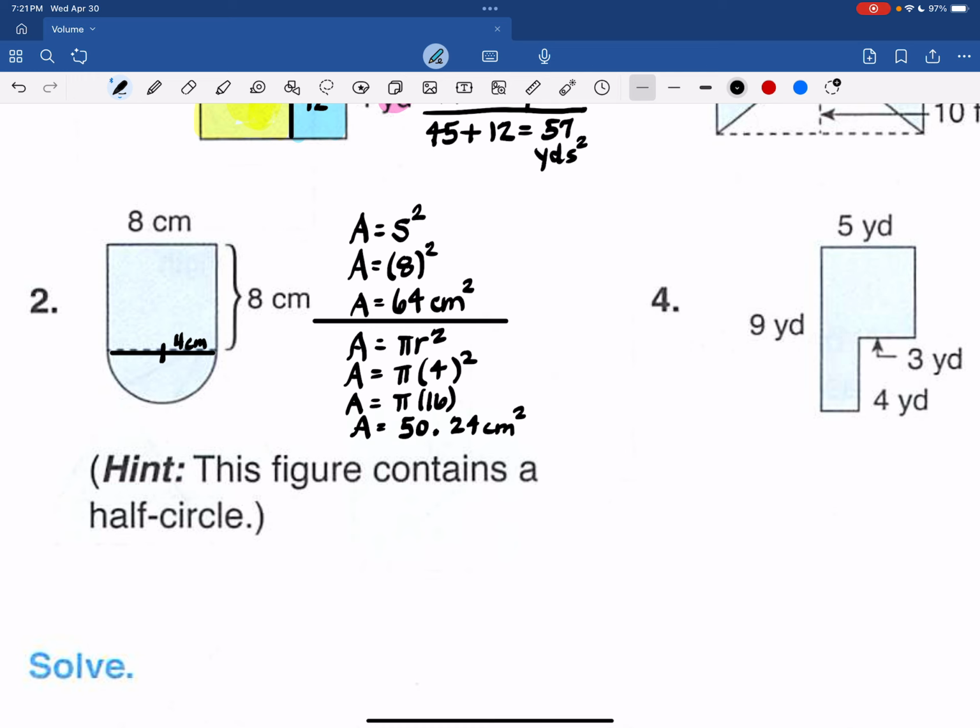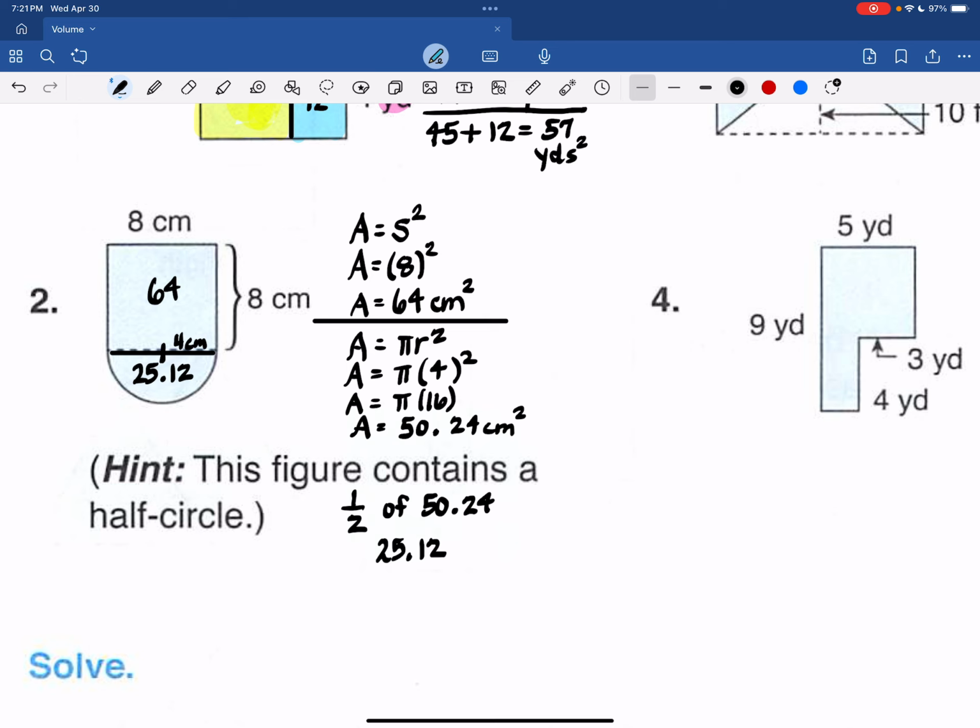But remember, we only have half of a circle. So we're going to have to take 1/2 of 50.24. And that all means multiply. That will give you 25.12 for this part. So we have 64 and then 25.12, and we need to add those two together.